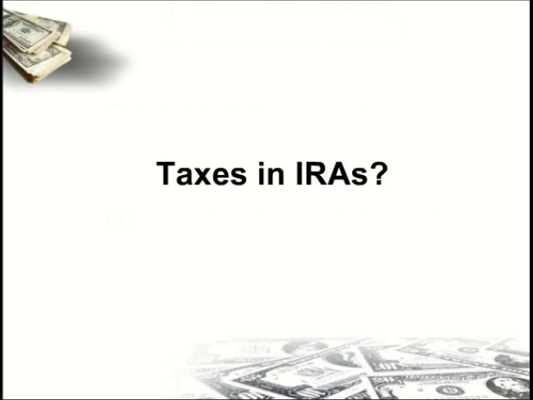Now there's another set of rules you need to know in regards to your IRA investments. And this is something called the unrelated business income rules. And in a nutshell, these rules basically say, under certain conditions, your IRA is going to have to pay taxes on the profits generated within the IRA.